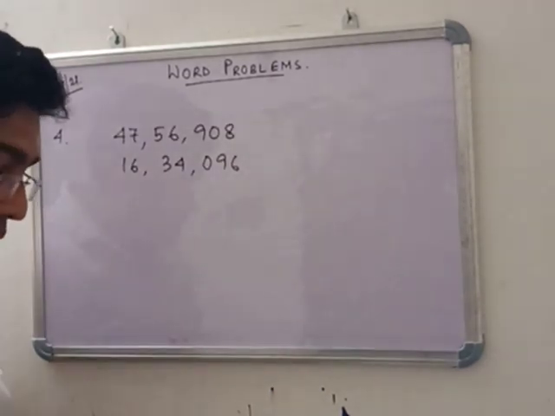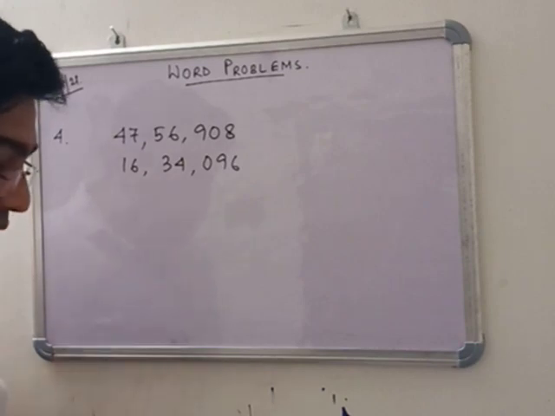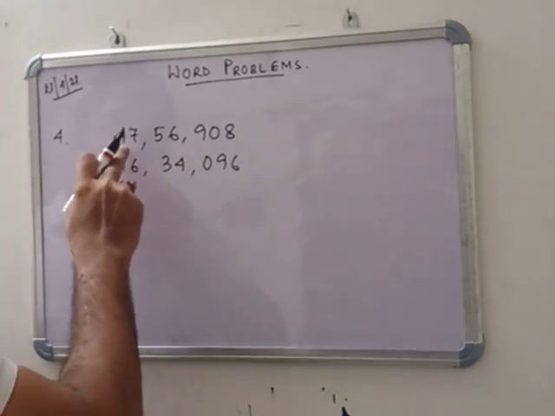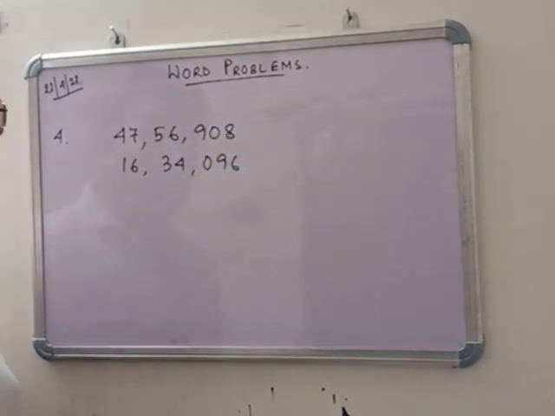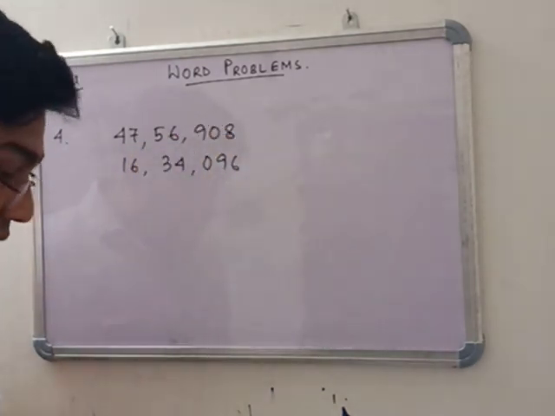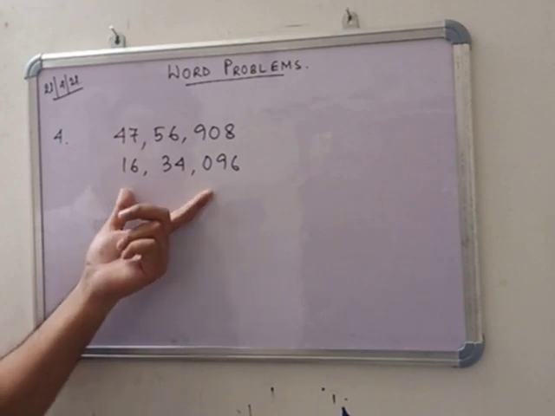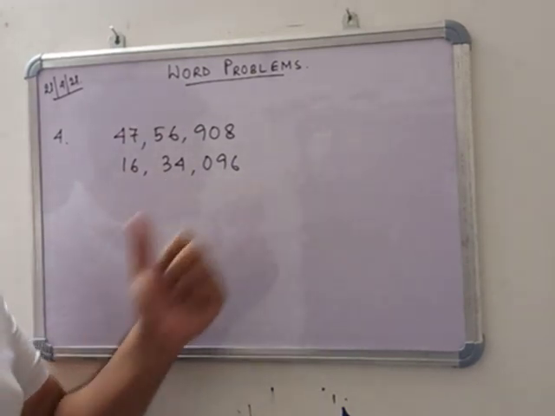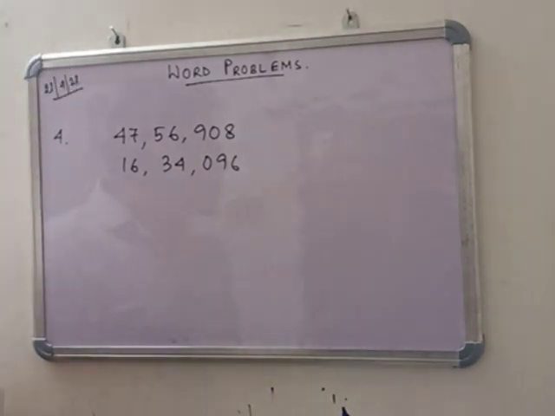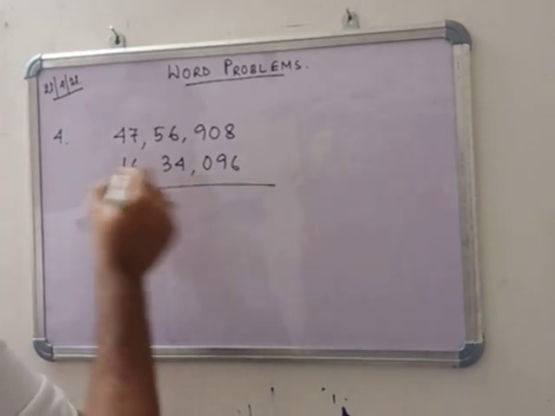So in number 4, a number exceeds 47,56,908 by 16,34,096. Now find the number. Exceeds means you have to add. So add these two numbers.